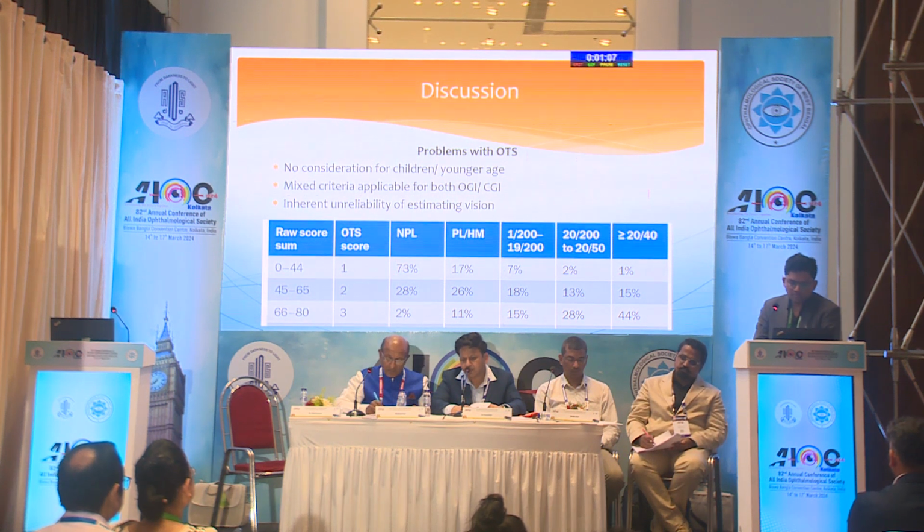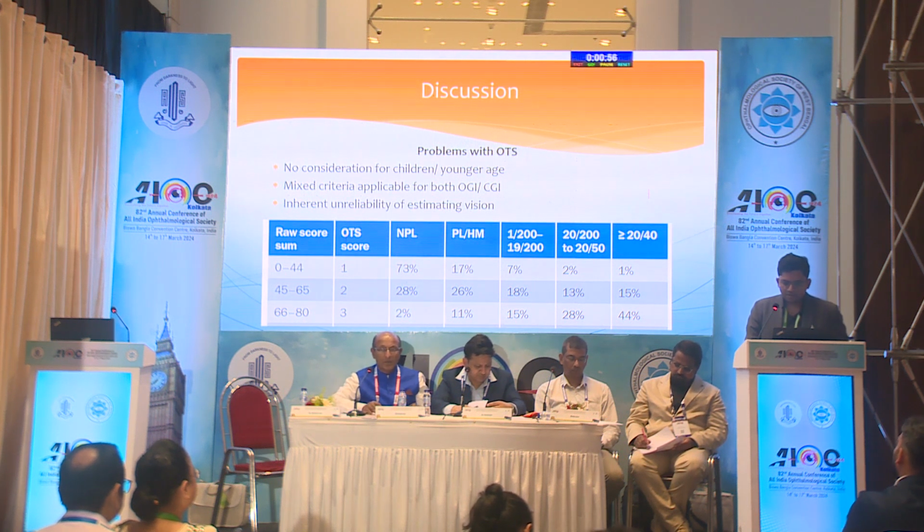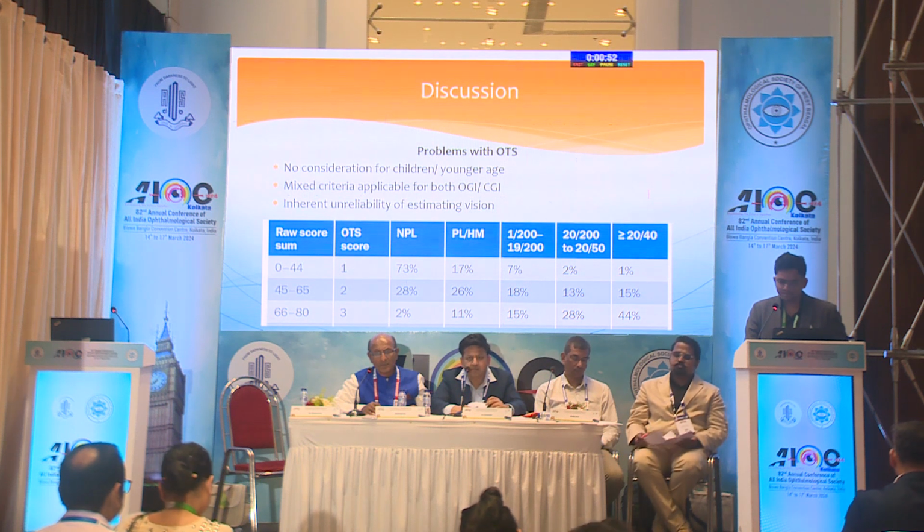Now there are several problems with the OTS: there is no consideration for children or the younger age. There is no consideration whether it was OGI or CGI. And if you see here, OTS score 2 has a raw score between 45 to 65. One cannot predict the final visual acuity; it can range from NPL to 6 by 6.